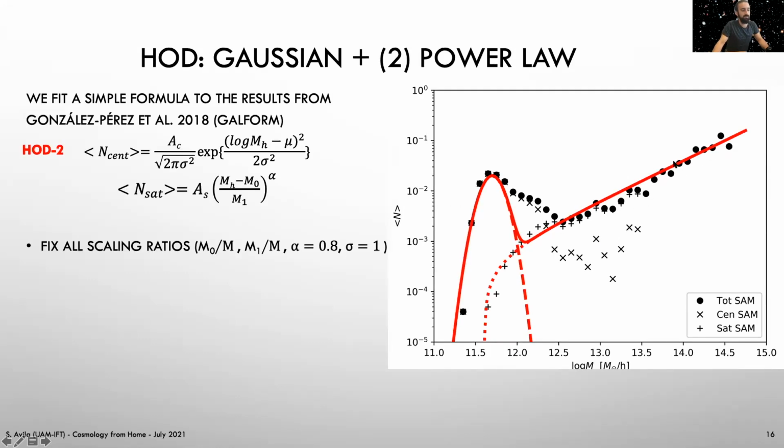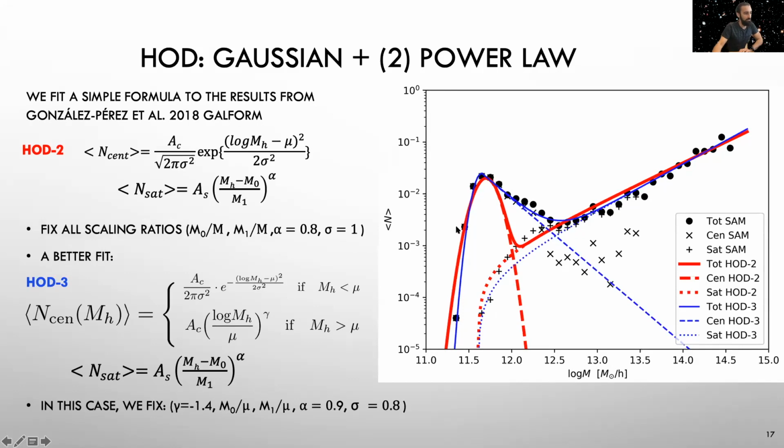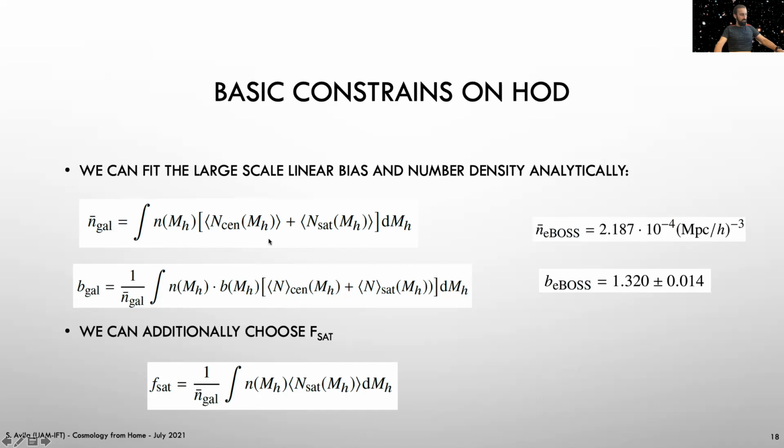We see that the satellites follow a power law, but the centrals have some decay. So we fit it with a Gaussian in our HOD2 model, and then we try to fit it better with a Gaussian plus decaying power law for HOD3. As I was saying, we can put basic constraints on the HOD parameters by simply fixing the number density, the bias, and the fraction of satellites. The number density will be an integral over the halo mass function with the halo occupation distribution functions, and the bias will also include a bias function.